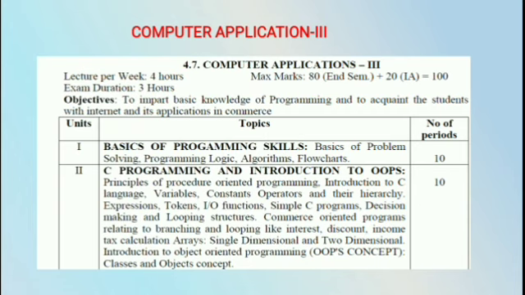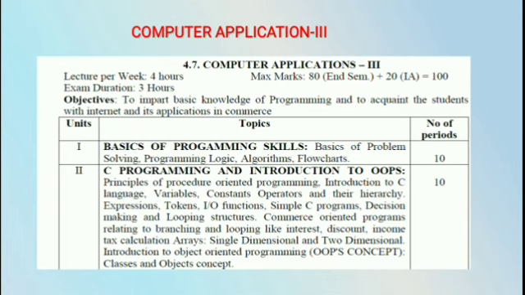What is C? C is one of the general purpose programming languages. It is a high level language. It is a general purpose language. In the introduction of C, we learn who developed C and how the name C came about. Then the variables, constants, operators and their hierarchies. What is meant by variables? What is meant by constants? What are the operators and their hierarchies?